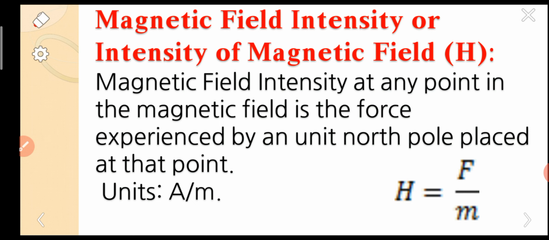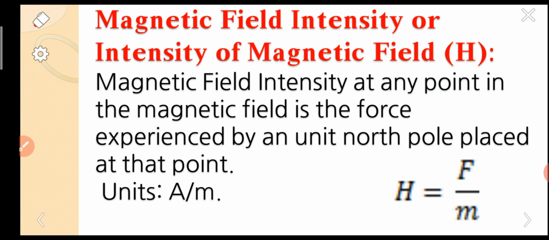If we look at the definition we can easily understand: magnetic field intensity at any point in the magnetic field is the force experienced by a unit north pole placed at that point.